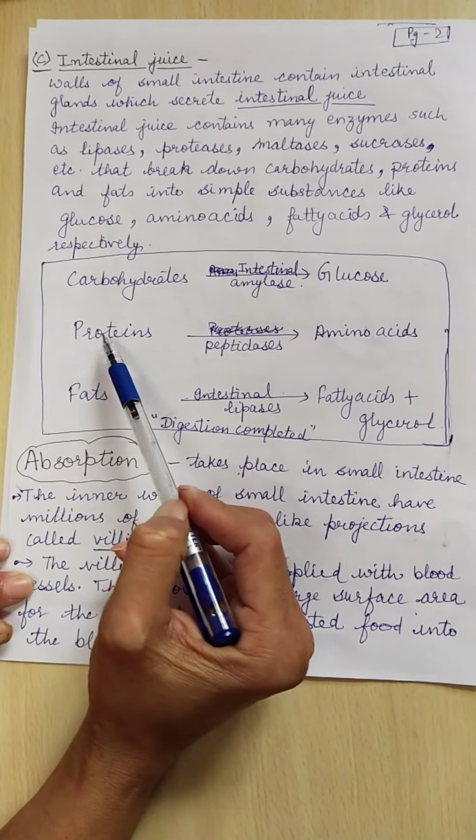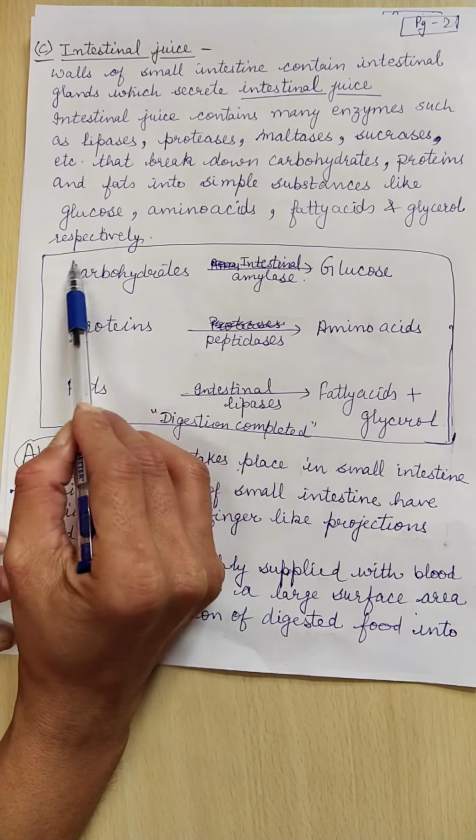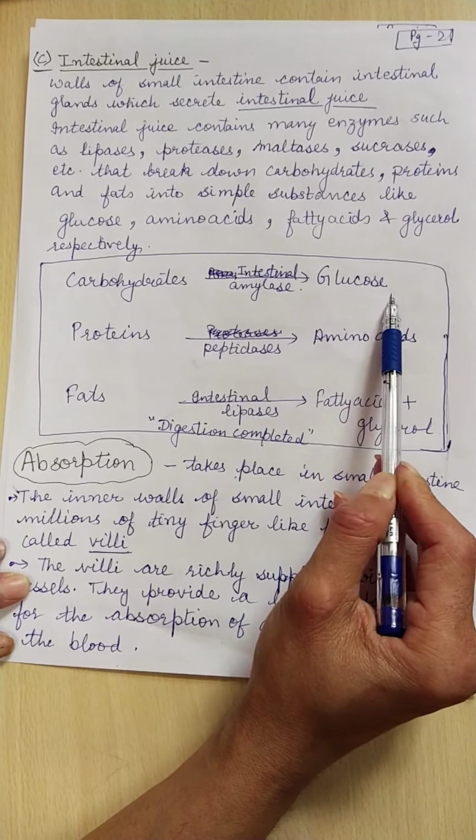So finally, by the action of intestinal juice, all the carbohydrates get broken down into simplest glucose.